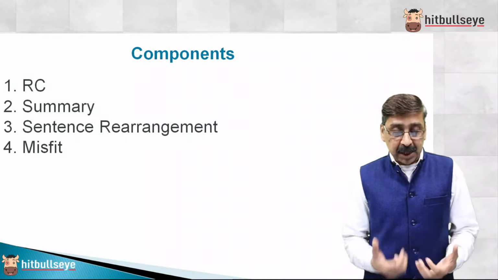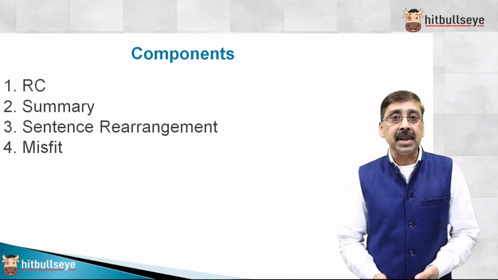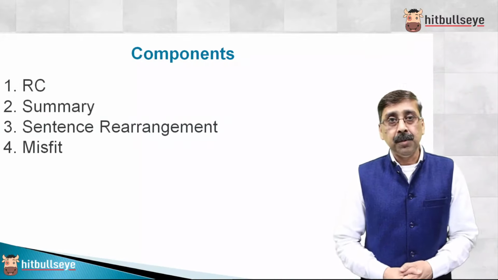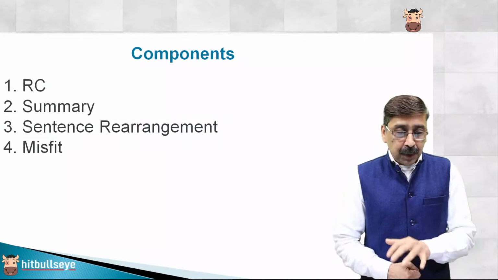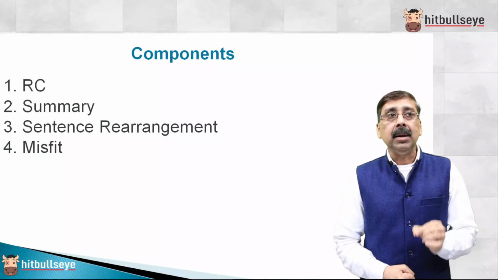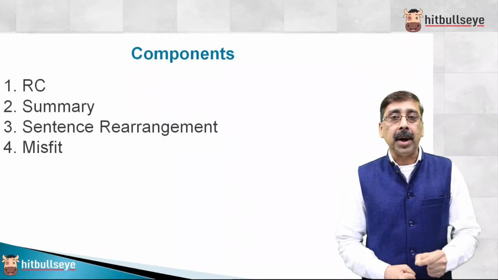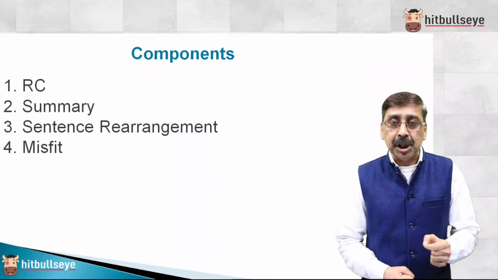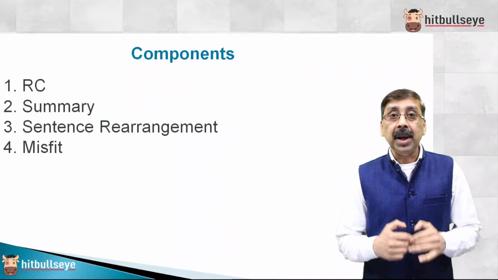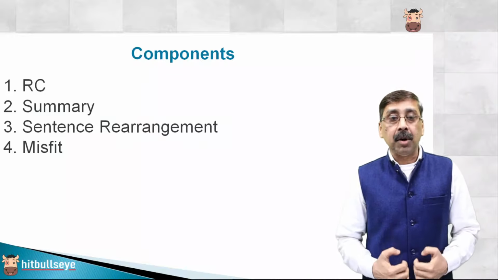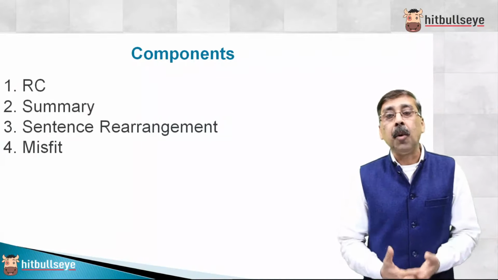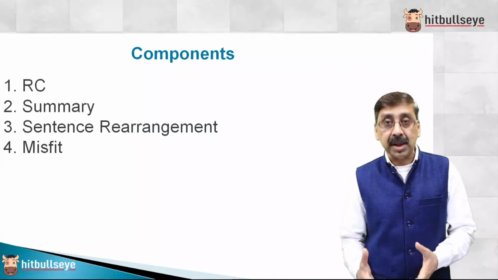Then we have misfit also, 4 or 5 sentences, and again we have to find the odd one out. So if you look at verbal ability, one conclusion is very solid, very evident and very tangible: without increasing our level of comfort with this language, there is no point thinking of applying tricks to solve.